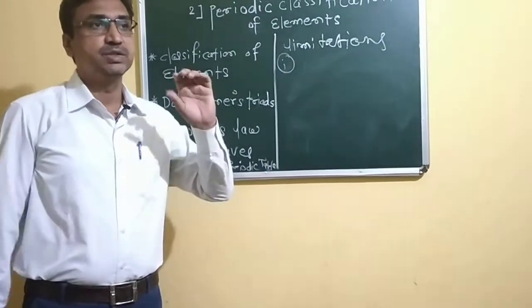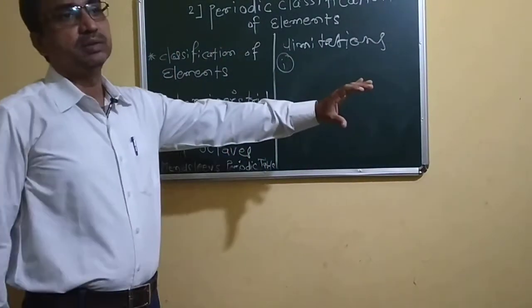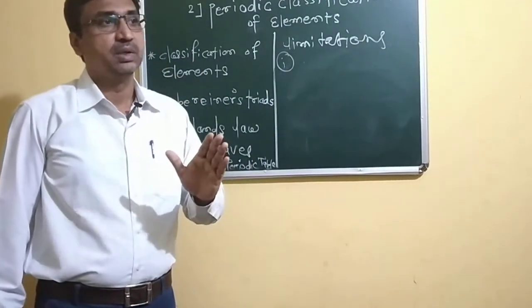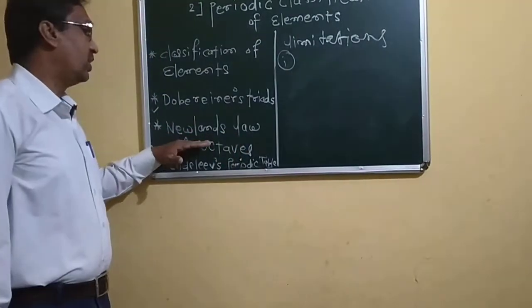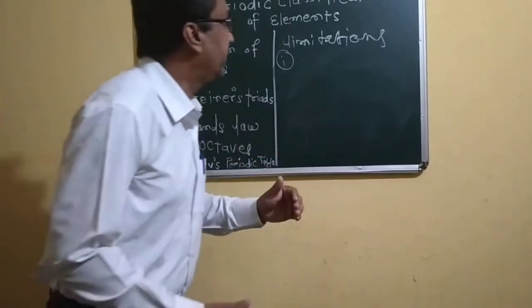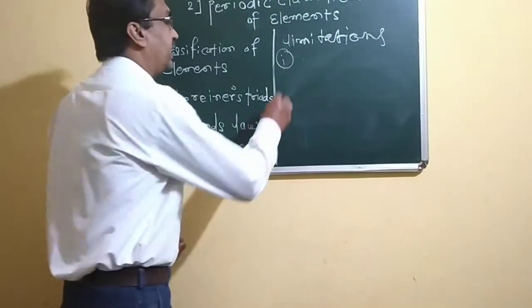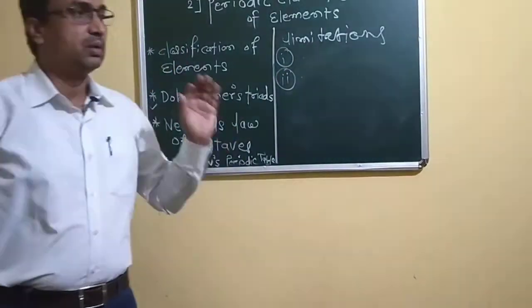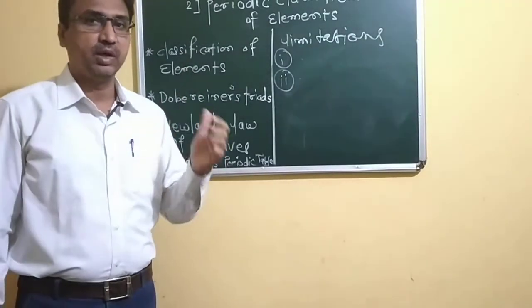Even though he arranged 56 elements in his table, only up to the element calcium did they obey that rule. After that, he found that in a single box, he gave places for 2 elements.